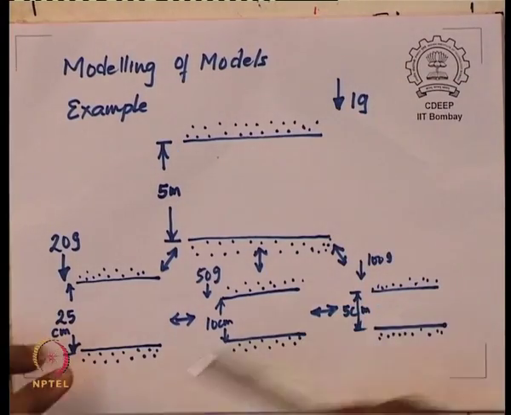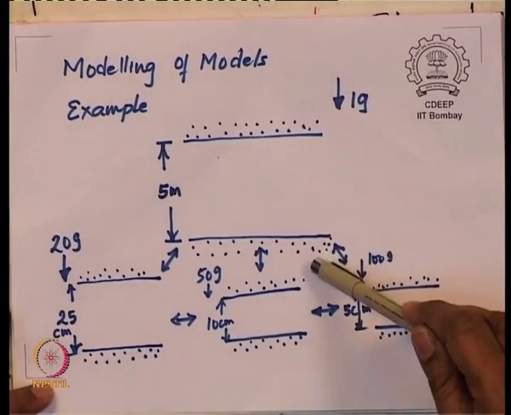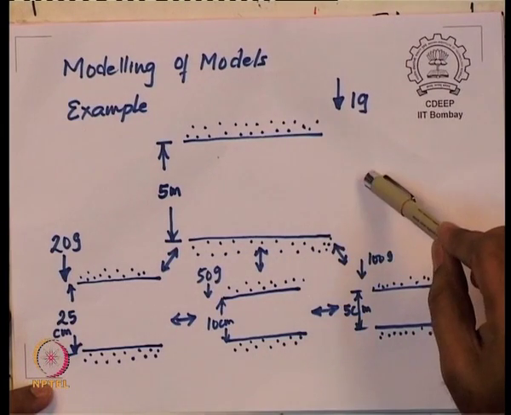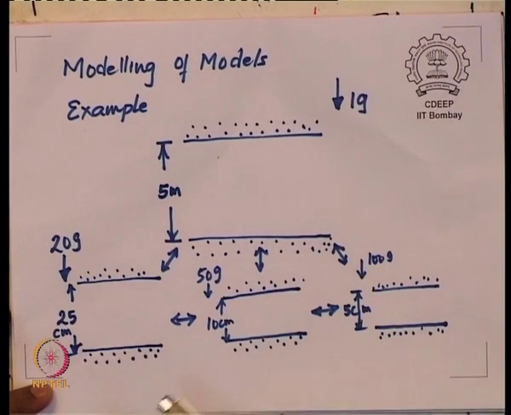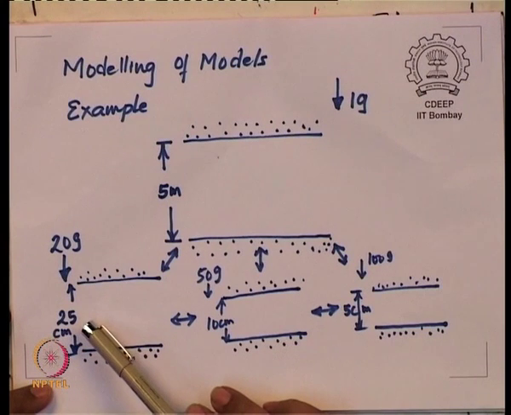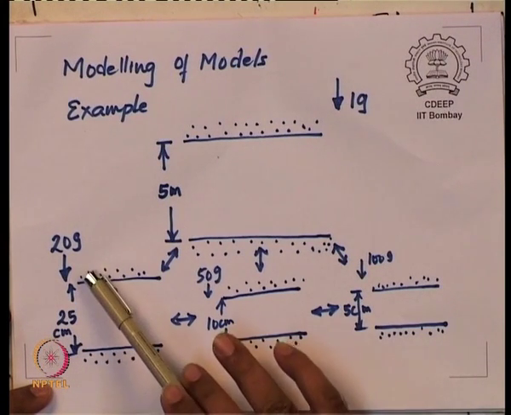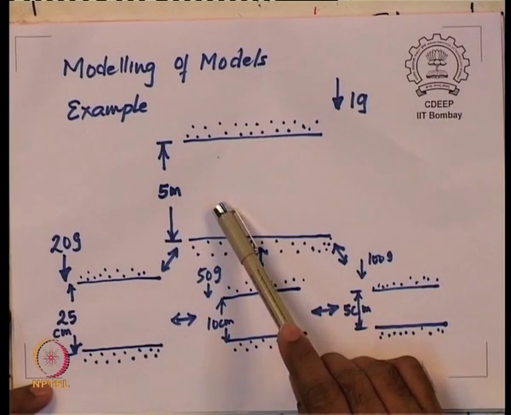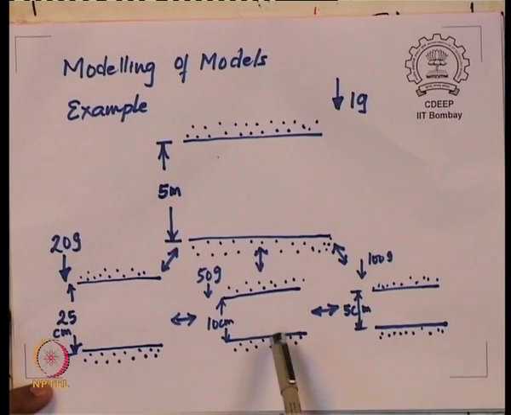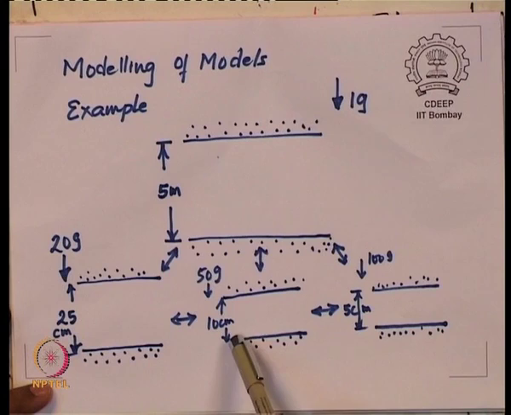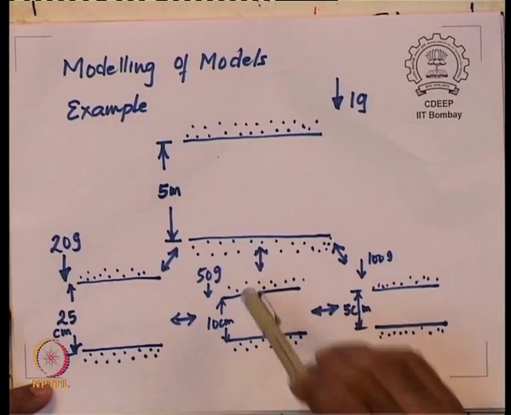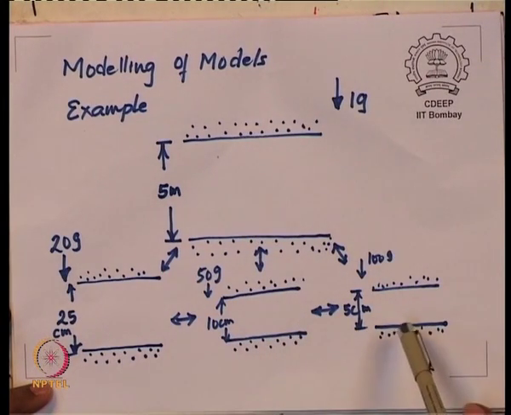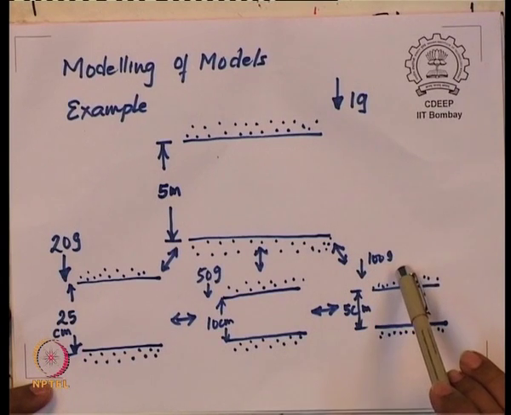This is at 1 G. What modeling of models says is that a thickness of 25 centimeter in the model at 20 G is a model of this particular prototype. When we reduce this to 10 centimeter, the model dimension at 50 G, it again corresponds to this particular prototype, which is 5 meters. Then when we reduce further to 5 centimeters, we increase the gravity level to 100 G.